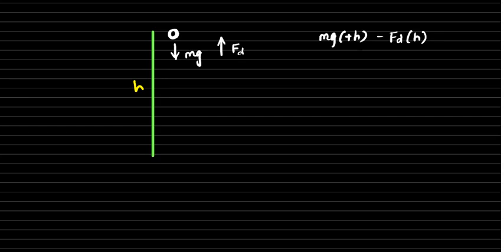So this net work done happens to be equal to change in kinetic energy. Let us assume that the body initially was at rest, so it is released from rest, u is equal to 0 initially. So when it reaches this point, it would have some velocity v. So this is equal to half m v square minus half m 0 square, which happens to be 0. So this is how we can write down the expression for the work kinetic energy theorem in this particular case.